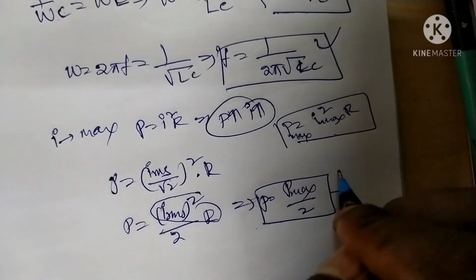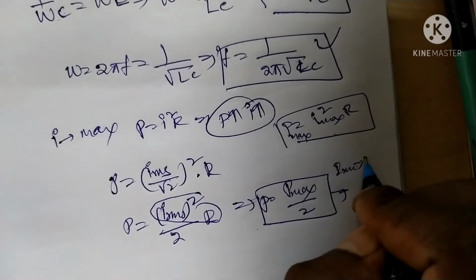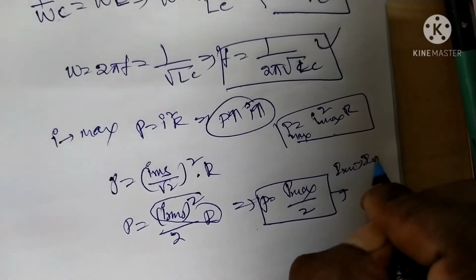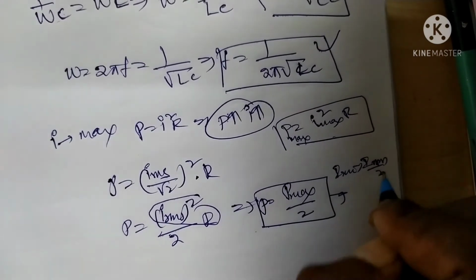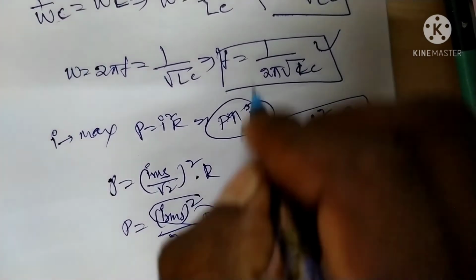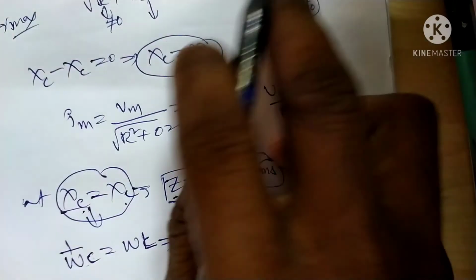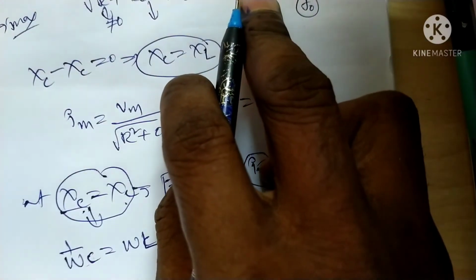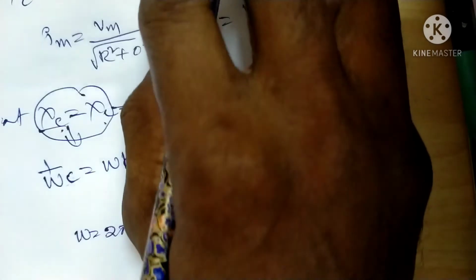The IRMS current is I maximum current by root 2.